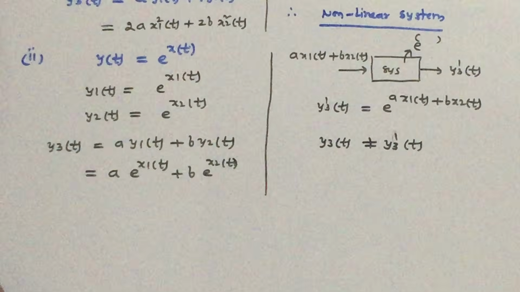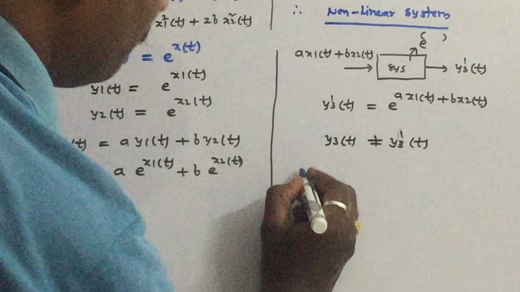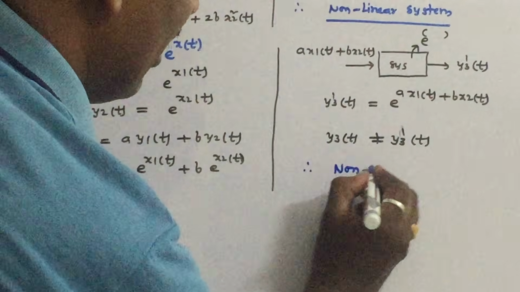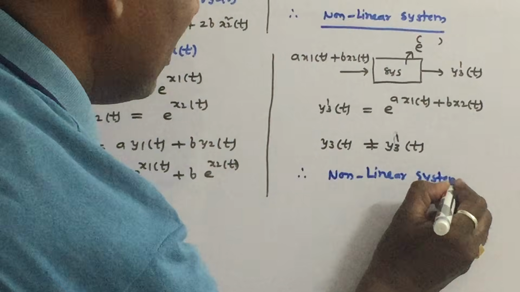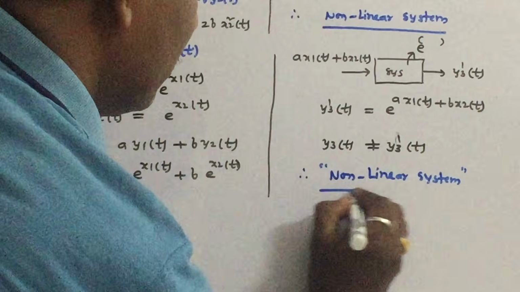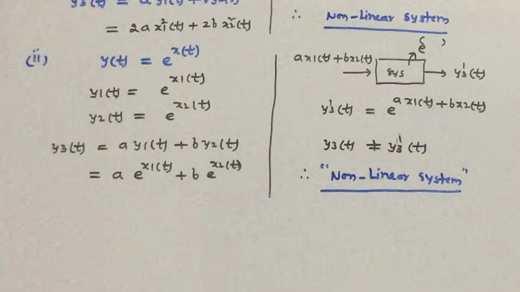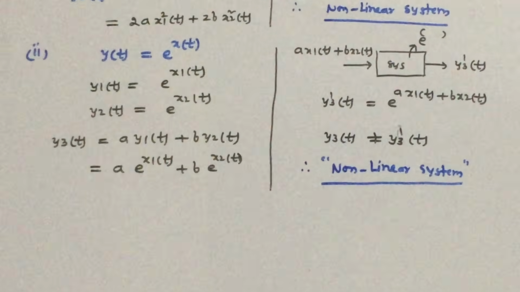So as I said earlier, the system is a non-linear system. You can straightaway say that this is a non-linear system. So this is the second example. Let us see the third example.